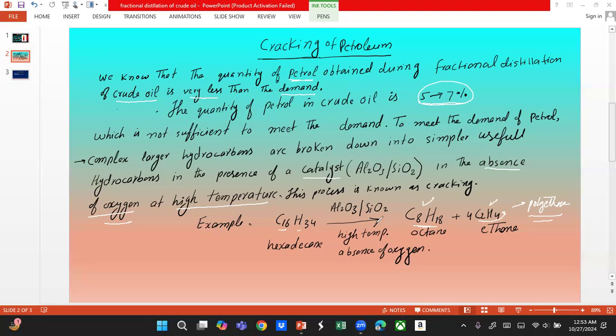Similarly, if the question says during cracking we get hydrogen, what will be the other member? When hydrogen is one member of the cracking result, then the other member will always be alkene. Keep in mind.